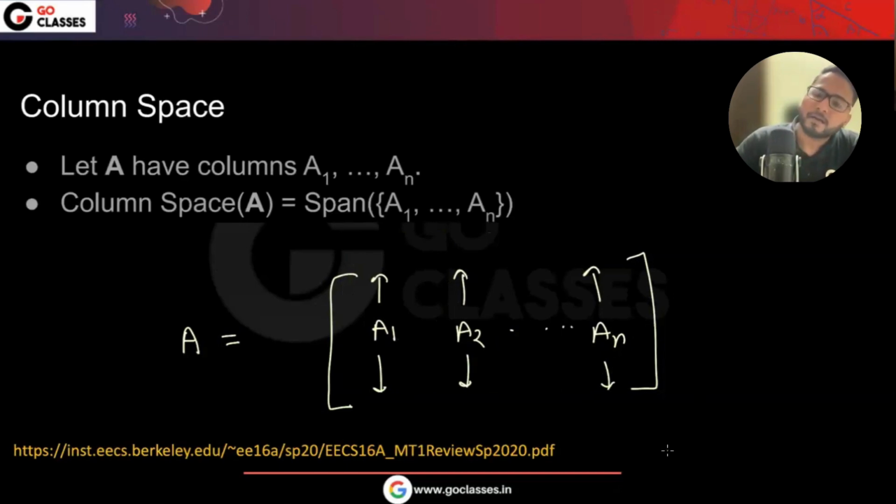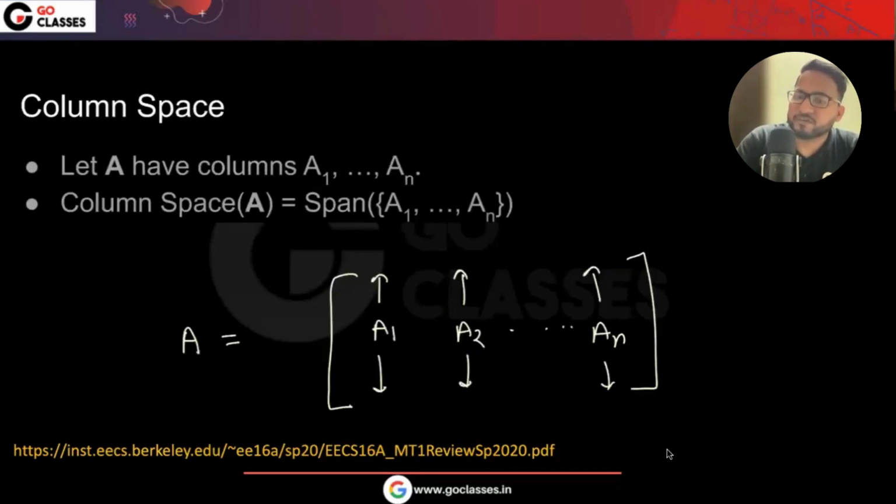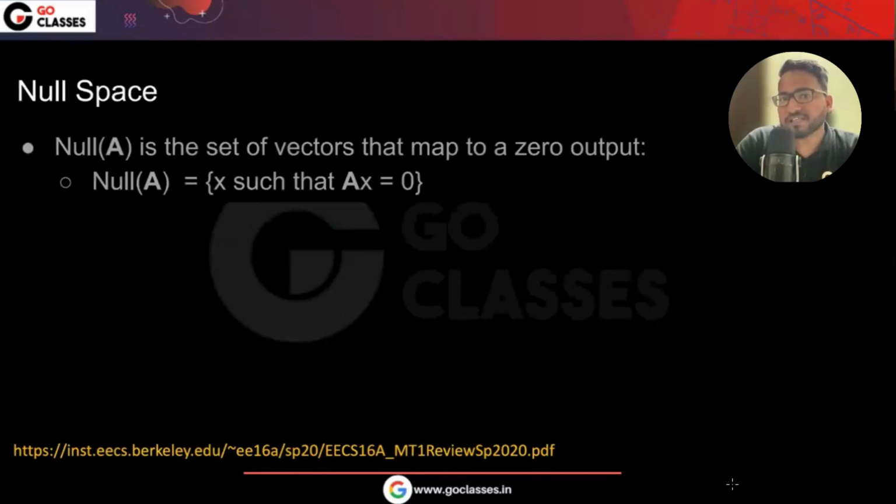Let's see more things about the column space and null space. By the definition, whatever space these vectors are spanning is the column space, isn't it? Now, what is null space?